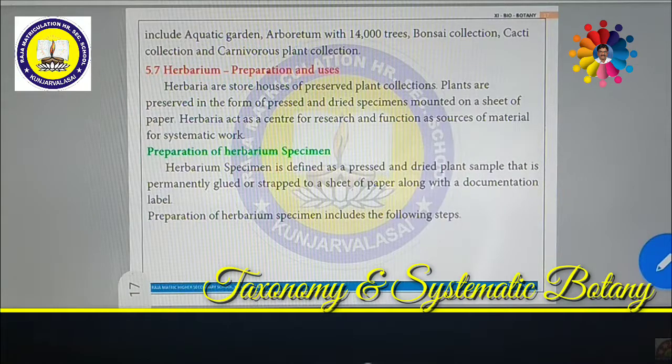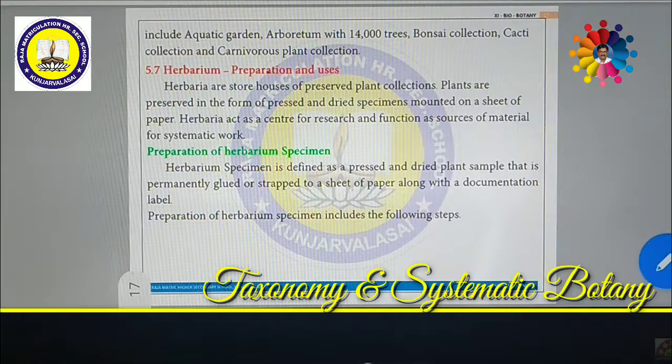In earlier days, when I was studying in higher secondary and college, we used to collect herbarium. At least 15 to 20 herbarium sheets had to be submitted for practical purposes. Then only we could get marks.